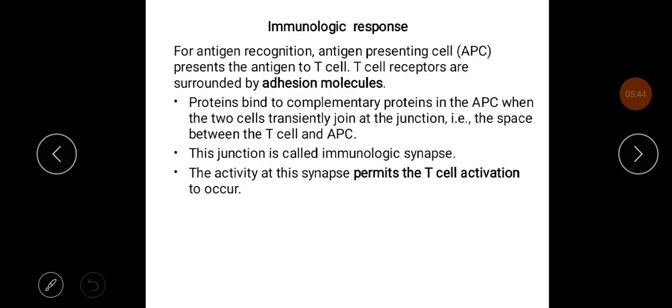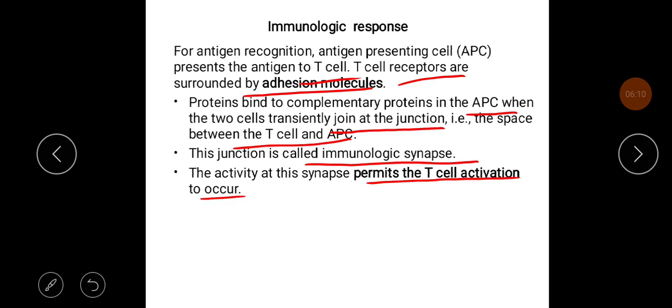For antigen recognition, the antigen presenting cell presents the antigen to the T cell. The T cell receptors are surrounded by adhesion molecules. Proteins bind to complementary proteins in the APC when the two cells transiently join at the junction, that is the space between T cell and APC. So this junction is called the immunologic synapse. The activity at this synapse permits T cell activation to occur.